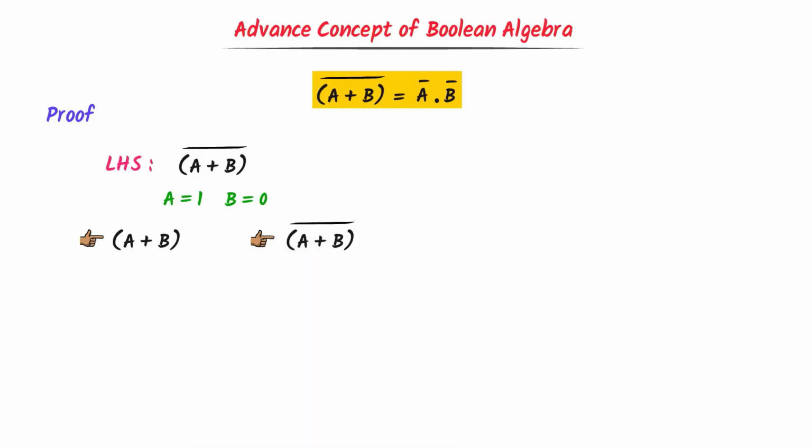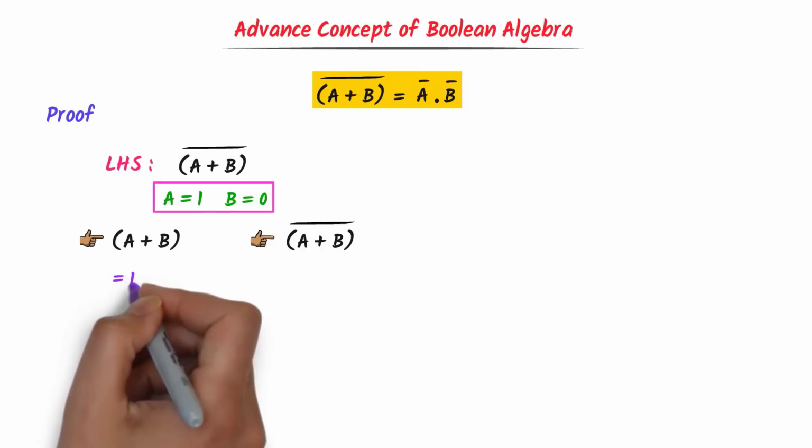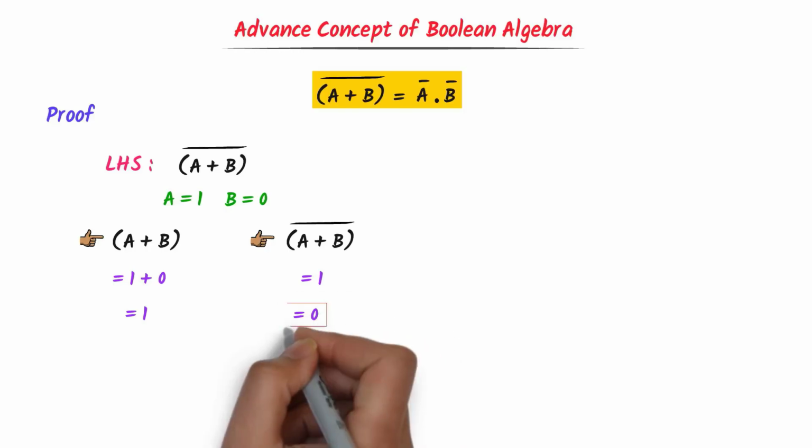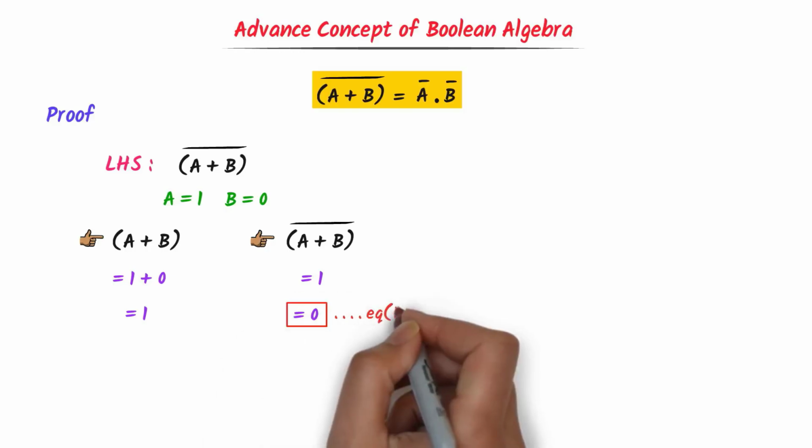Now in the first step, A plus B: the value of A is 1 and that of B is 0. 1 plus 0, I get 1. Hence the value of A plus B is equal to 1. In the second step, we have to inverse the value of A plus B. We know that A plus B is equal to 1 and its inverse is 0. Thus at the left hand side, A plus B whole inverse is equal to 0. Let this be equation number 1.